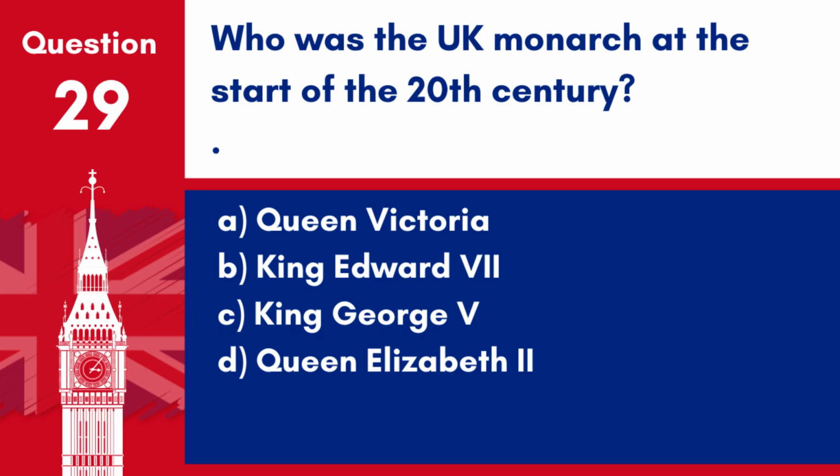Question 29. Who was the UK monarch at the start of the 20th century? A. Queen Victoria. B. King Edward VII. C. King George V. D. Queen Elizabeth II. Answer: B. King Edward VII. King Edward VII was the UK monarch at the start of the 20th century.